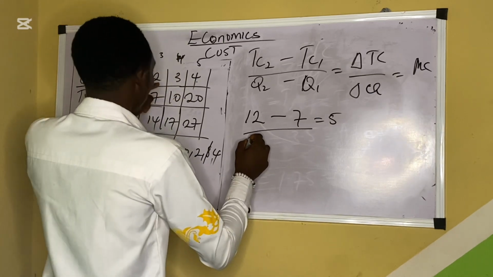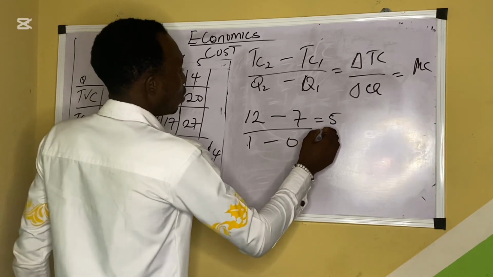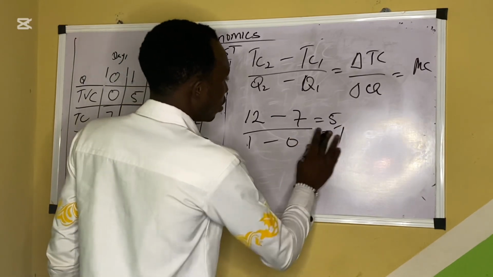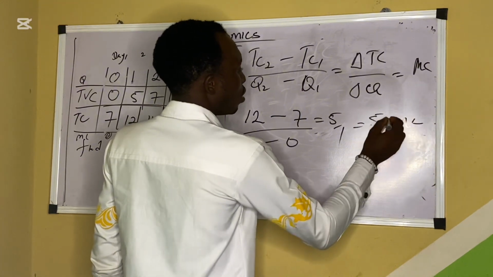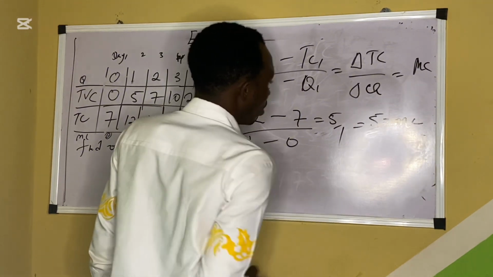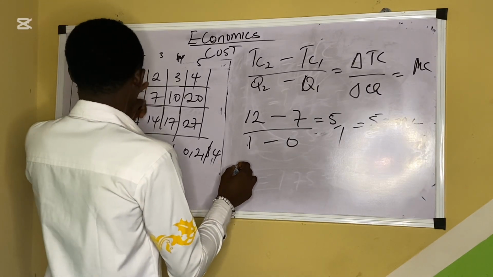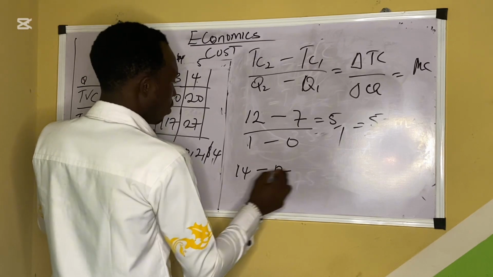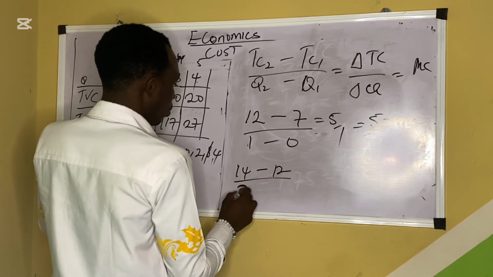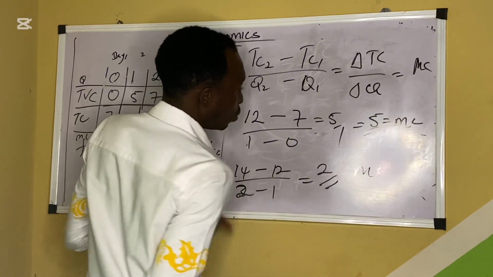Because when you say 1 minus 0, it will give you 1. So MC of that day is 5. So let's say MC of day 2 is 14 minus 12 over 2 minus 1, which will give you 2.